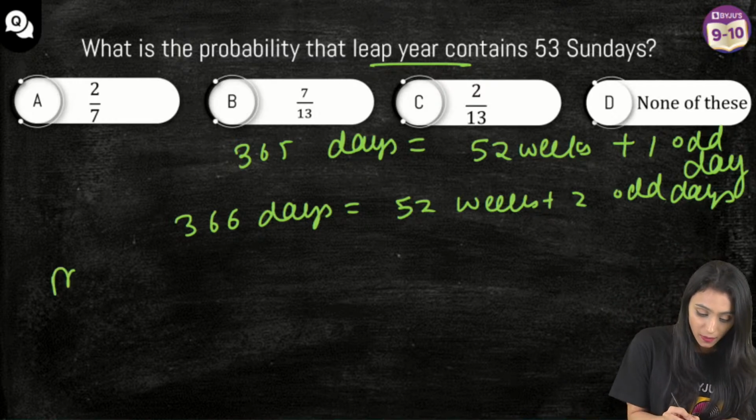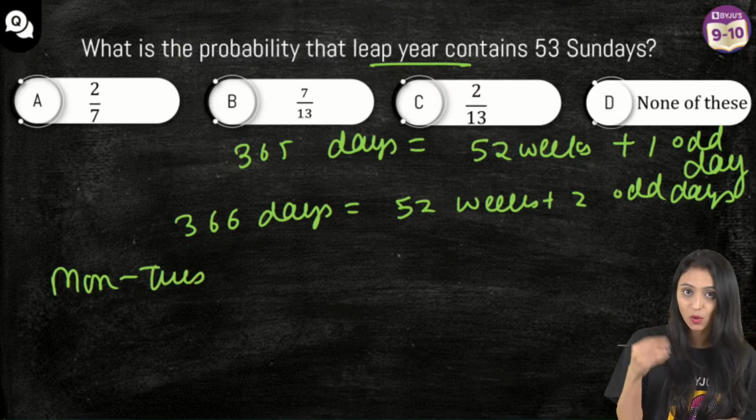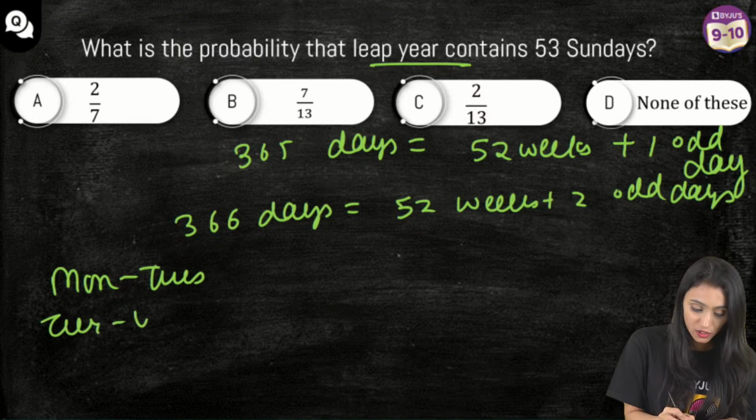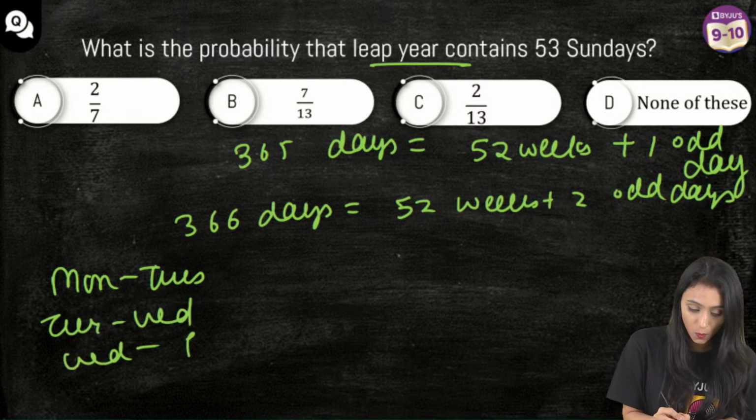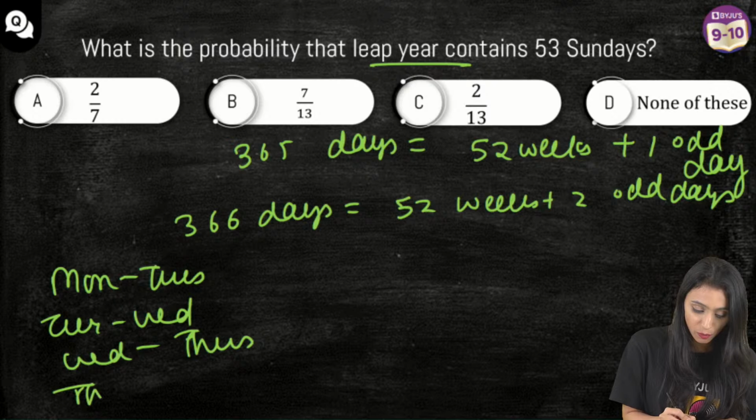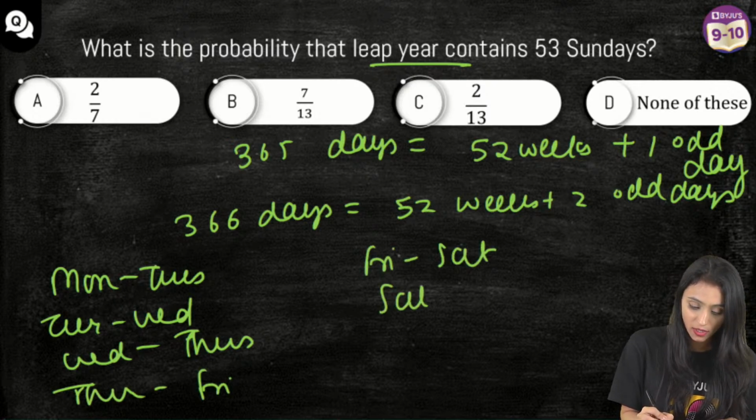It could be Monday, Tuesday. I'm talking about the pairs. It could be Tuesday, Wednesday. It could be Wednesday, Thursday. It could be Thursday, Friday. It could be Friday, Saturday, or Saturday, Sunday, or Sunday, Monday.